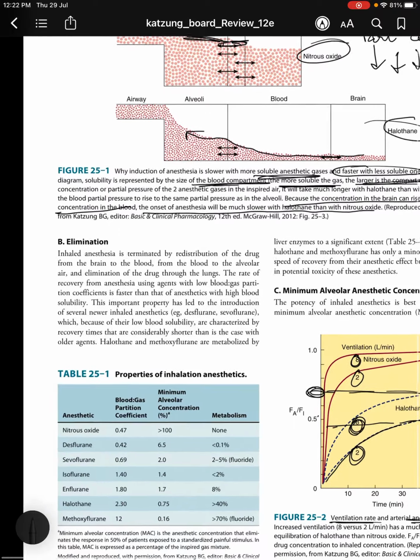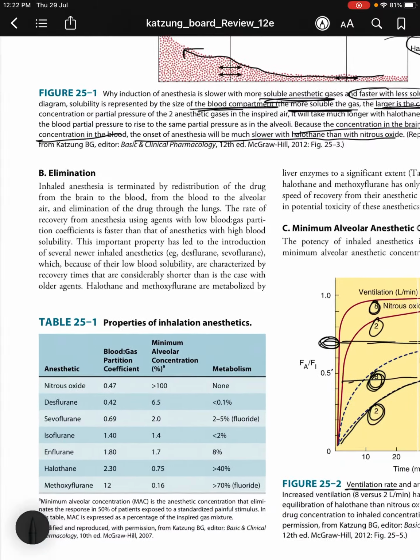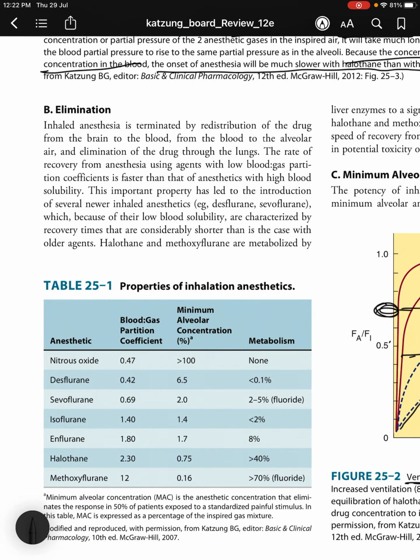So then moving on to the elimination. You can see the blood gas partition coefficients here. You don't need to know all this. You have to remember one thing: halothane has a high blood gas partition coefficient and nitrous oxide has a relatively lower blood gas partition coefficient. Desflurane has the lowest blood gas partition coefficient.